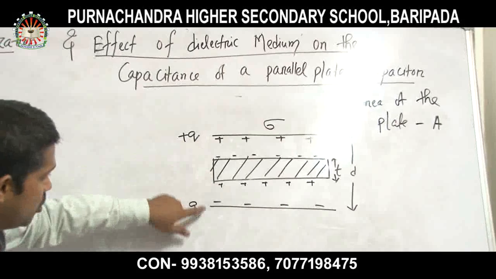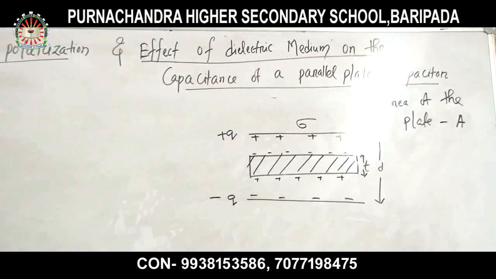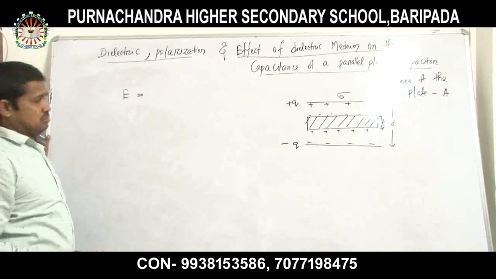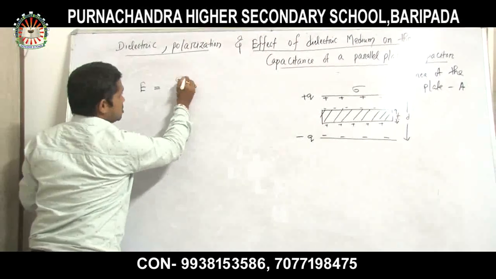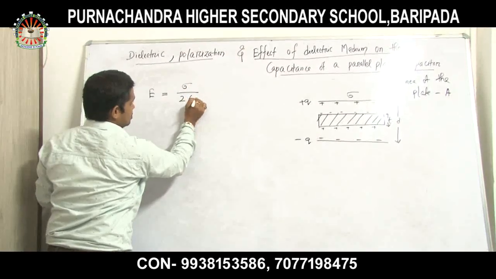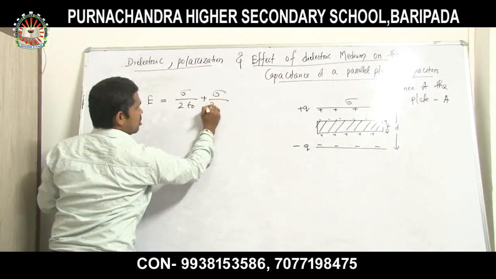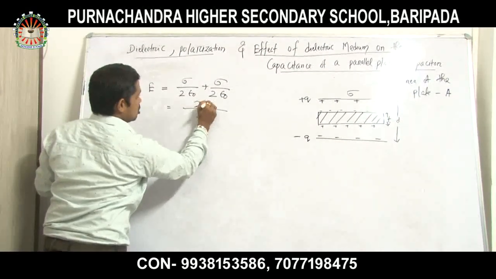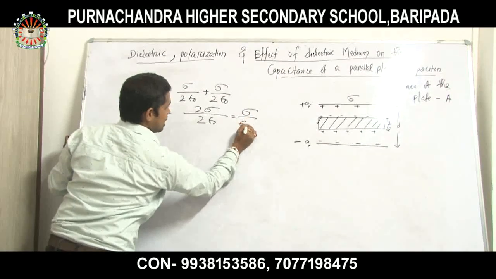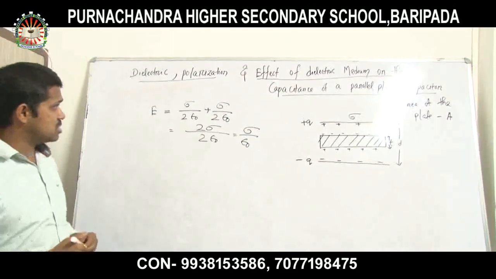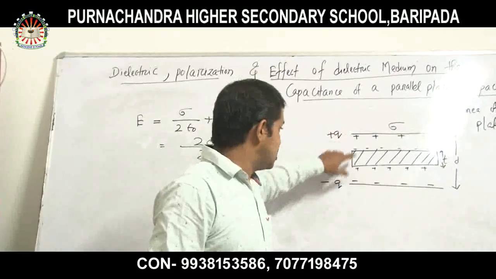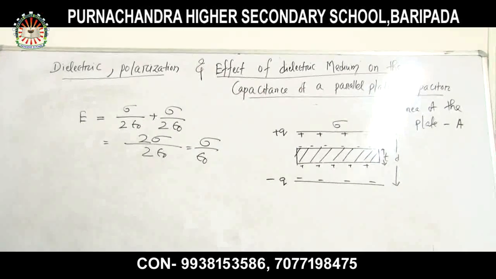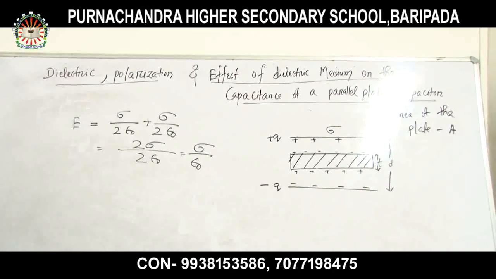Now, due to this plate and this plate, we have already discussed in the parallel plate capacitor what my net electric field intensity is. For this plate it is sigma by 2 epsilon 0, and for this plate it is also sigma by 2 epsilon 0. So finally this is sigma by epsilon 0. Very simple, we have already discussed. This is a very important one: due to these two plates, sigma by epsilon 0 in between these two.